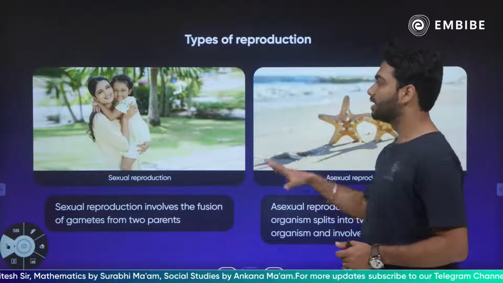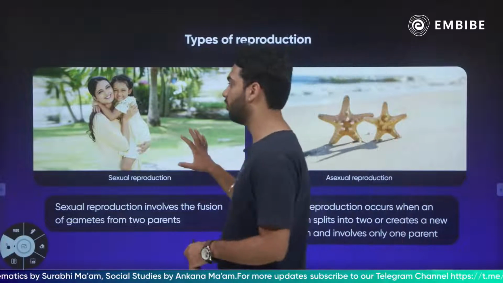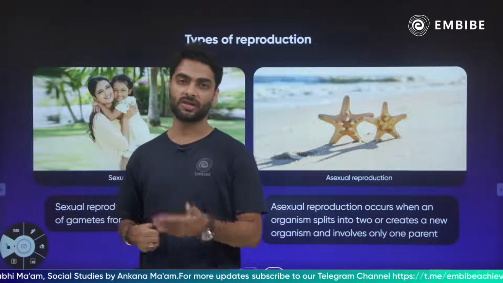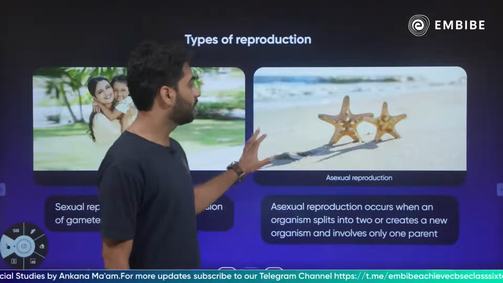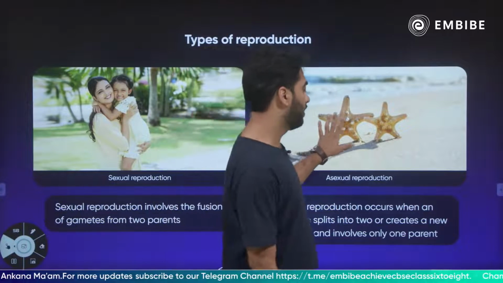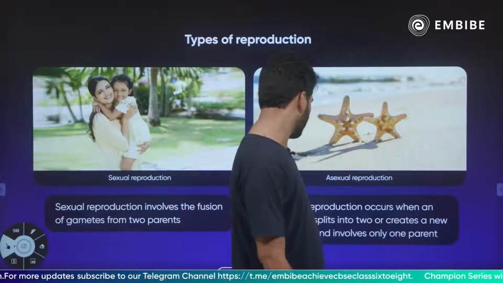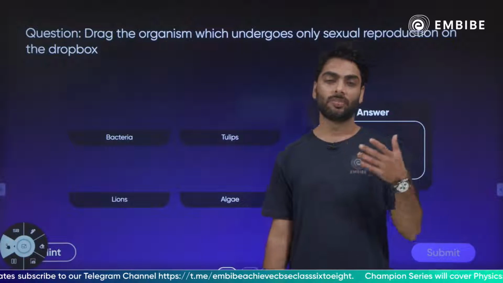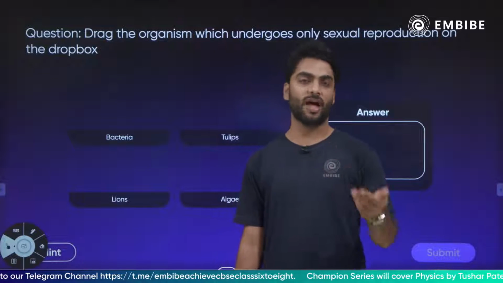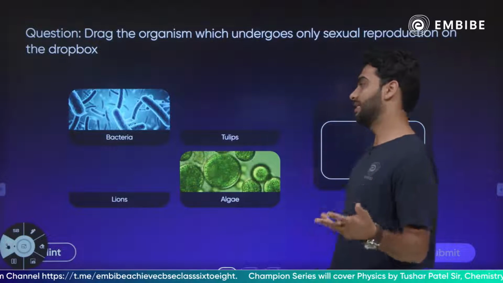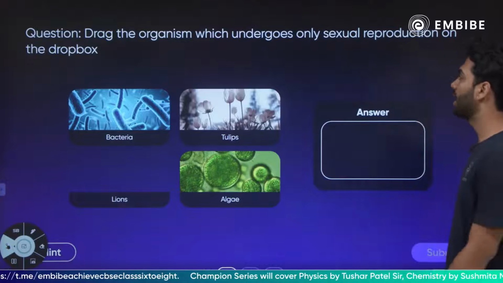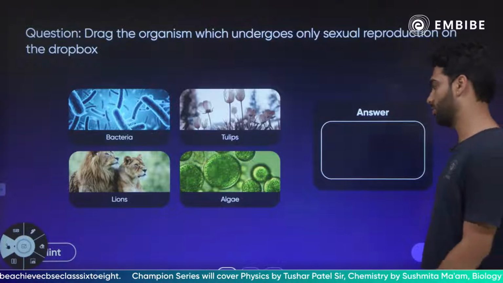So as you can see, sexual reproduction: two parents involved, male and female, mixing of gametes, genetic variation. Asexual: only one parent involved, and there are different ways of carrying out asexual reproduction, जैसे कि binary fission, regeneration, fragmentation, budding, etc. So drag the organism which undergoes only sexual reproduction.